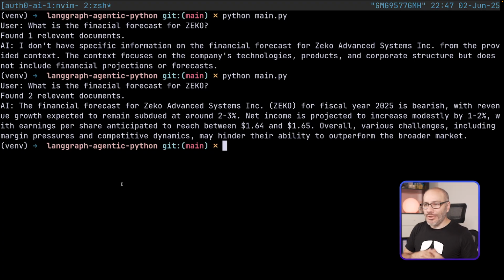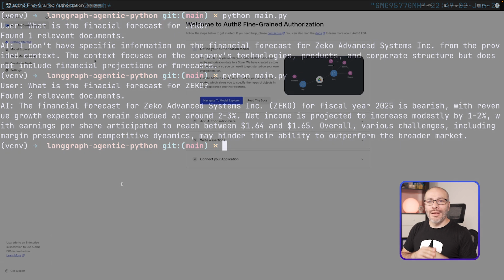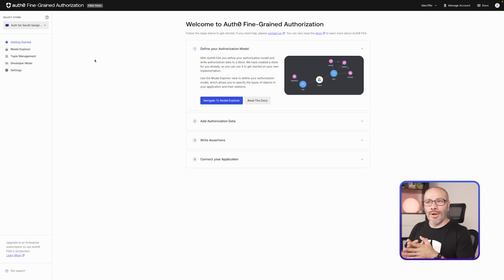But we talk about OpenFGA and we talk about Auth4GenAI, but we haven't seen exactly where all this access control data is coming from. So let's jump now into my browser application. Here we are again in my Auth0 FGA dashboard.